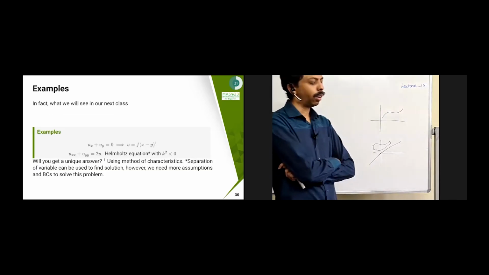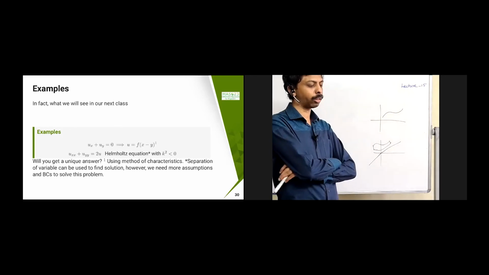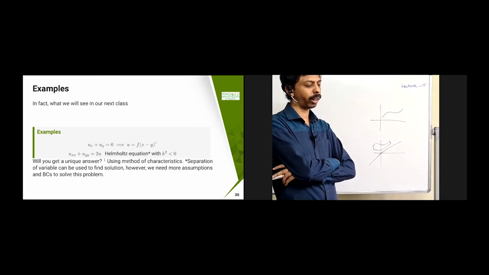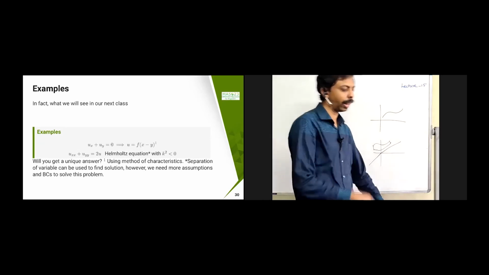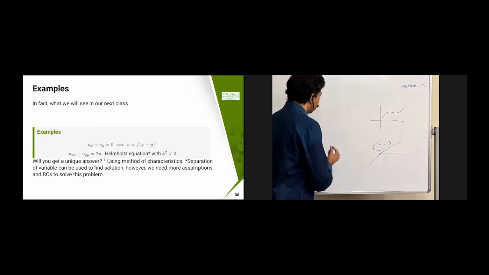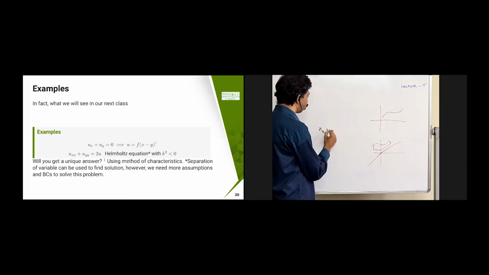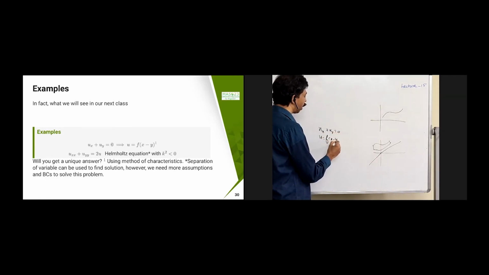Okay, so for example, if I take ux plus uy equal to 0, then you are going to get u equal to f of x minus y. You can verify that. So quickly, let's see. ux plus uy equal to 0, and if you take u equal to f of x minus y, this is called a transport equation, we used to say.